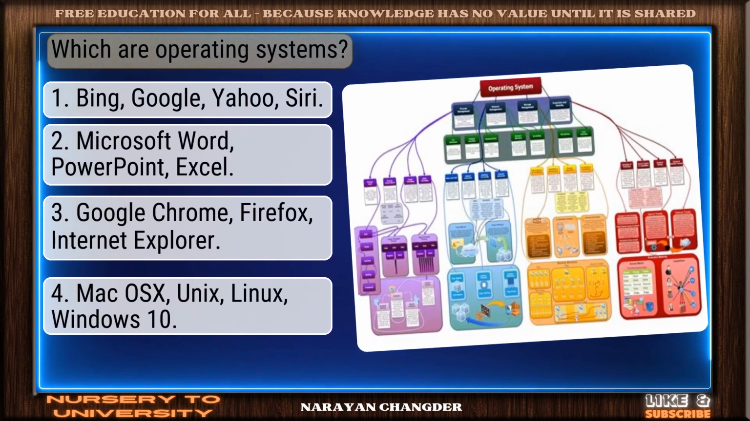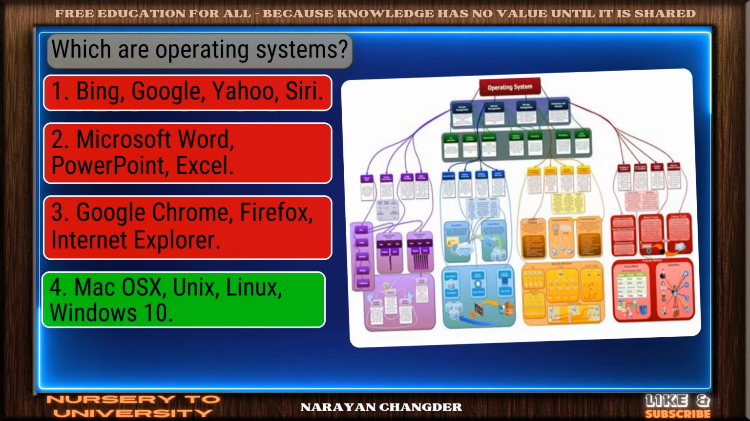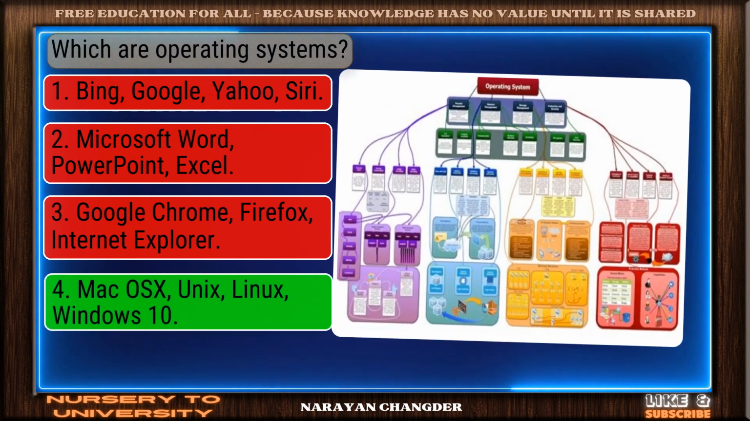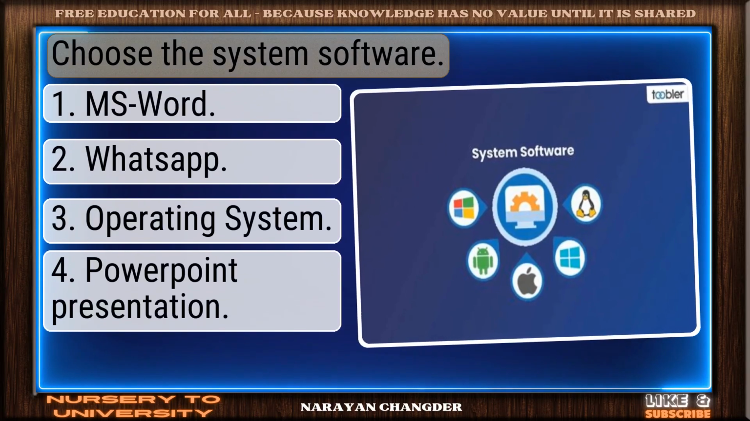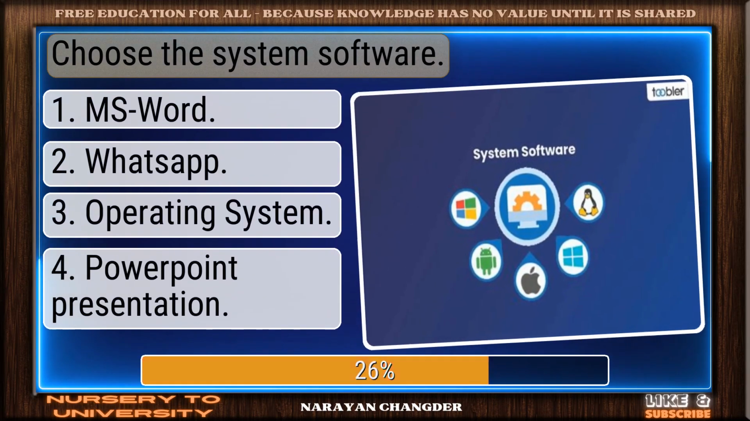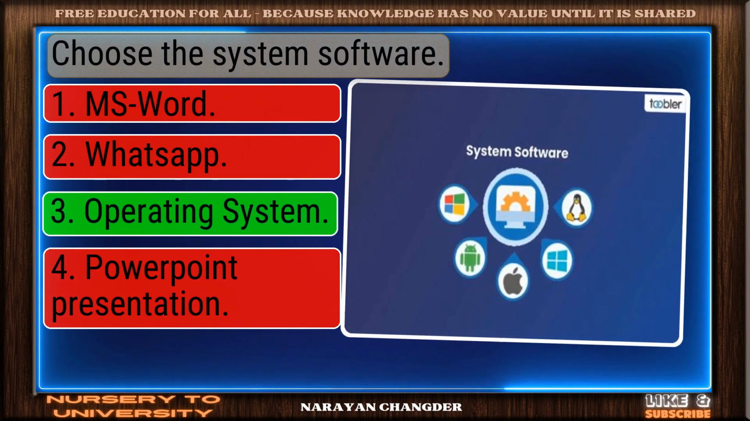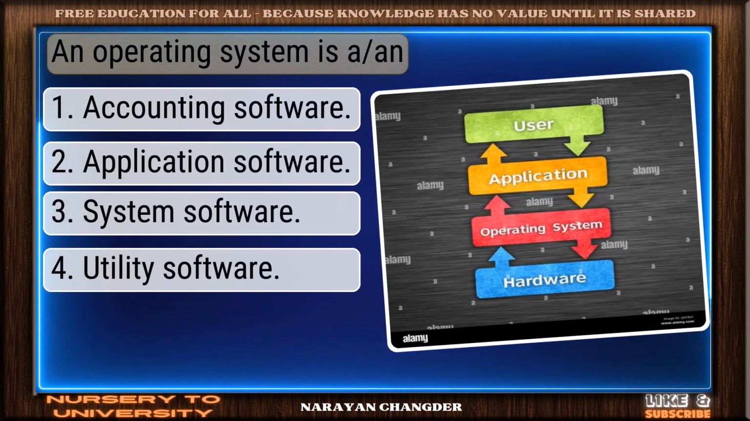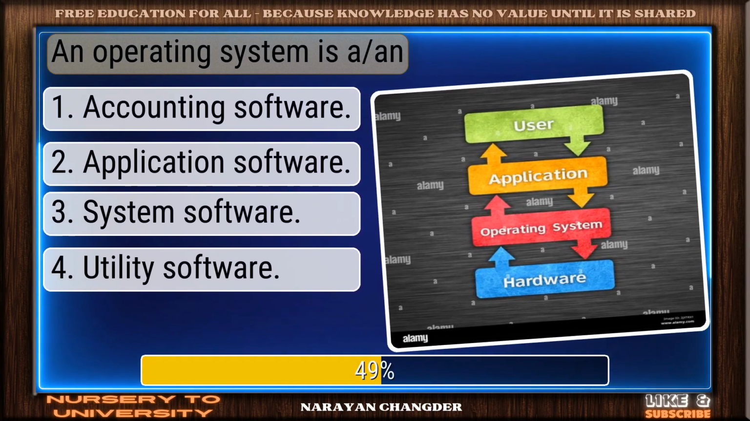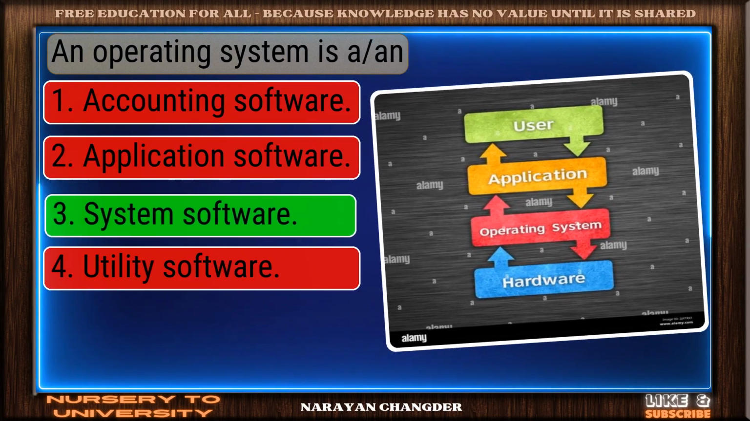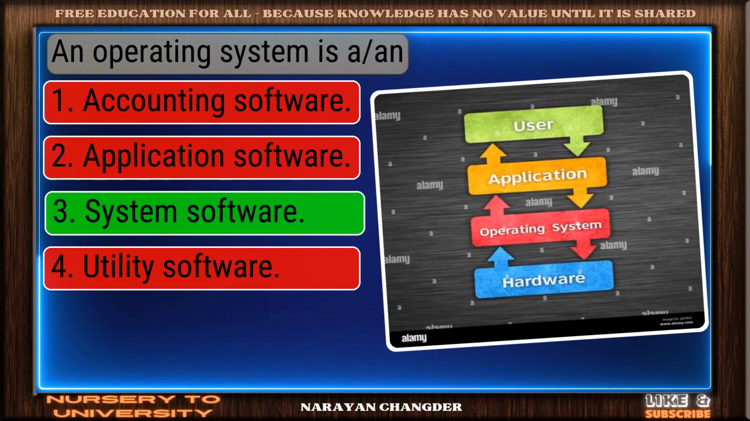Question number 61. Which are operating systems? On track. MacOS, Unix, Linux, Windows 10 is the correct answer. Question number 62. Choose the system software. Smart pick. Operating system is the correct choice. Question number 63. An operating system is an. You're right. System software is the correct answer.